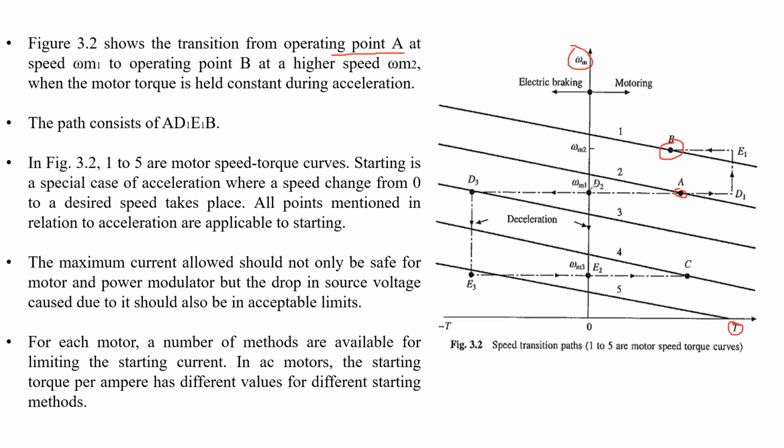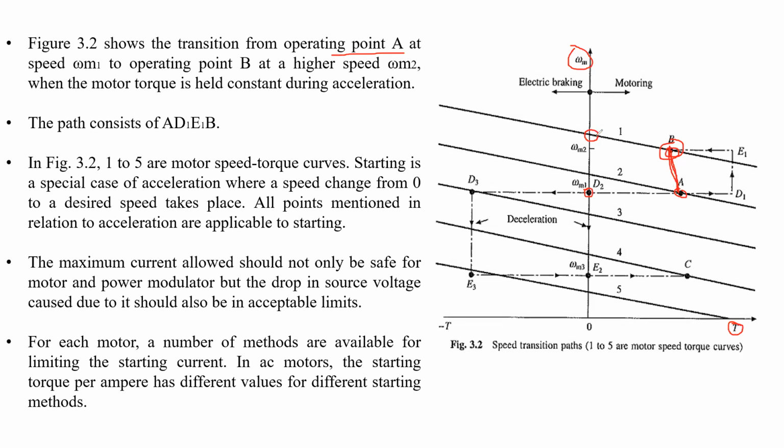Omega m1 is the base speed. For example, this speed is more than the base speed, and at this speed the torque is at this point, which is represented by B. So when the motor torque is held constant during the acceleration, the motor speed increases but the torque is constant. The motor current or motor torque is held constant.